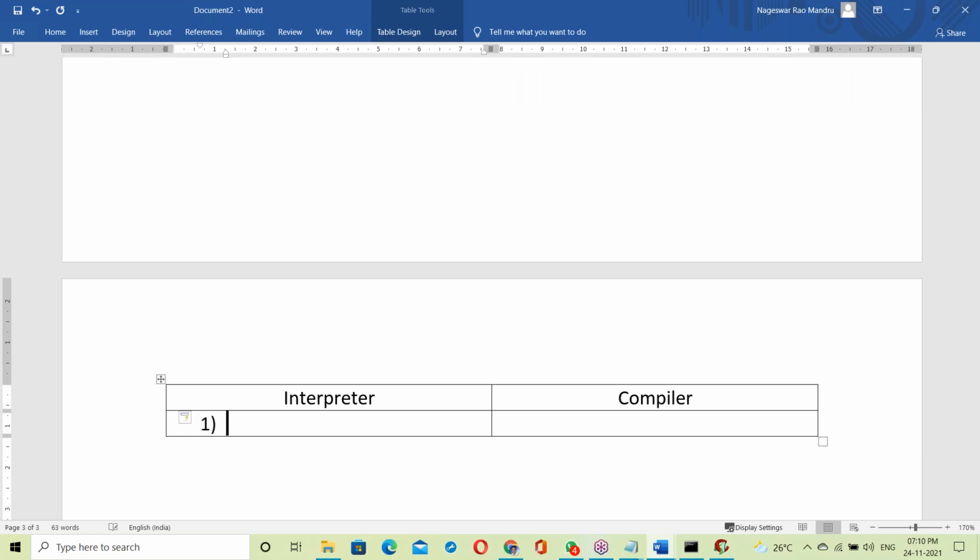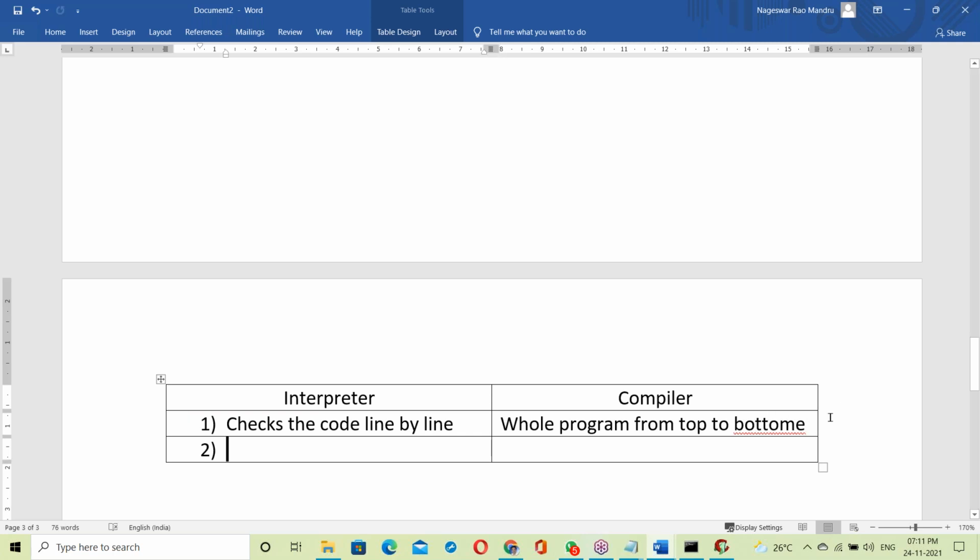First one, interpreter. The interpreter checks the code line by line. First line checking, next line checking, like this line by line. So the interpreter checks the code line by line. The compiler checks the whole program from top to bottom.